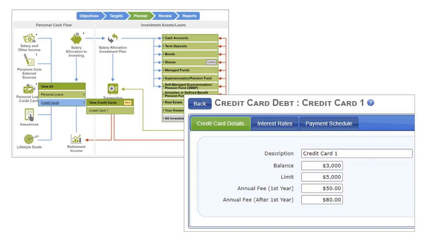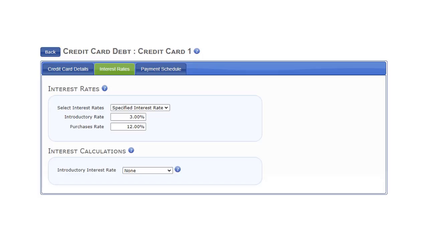Note that you can have 2 entries for credit card fees to accommodate a lower fee in the first 12 months with new cards. For this exercise, there is no introductory interest rate and the purchaser's rate has been reduced from the default rate of 15% to 12%.